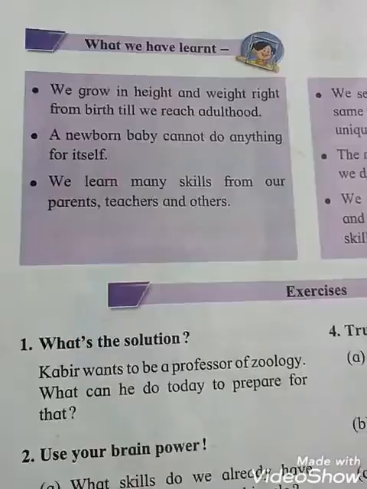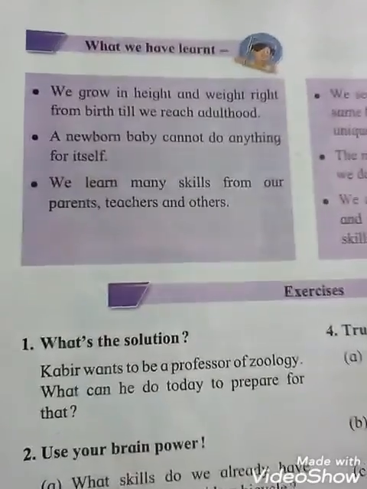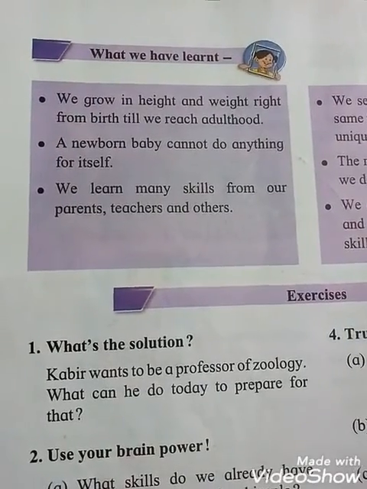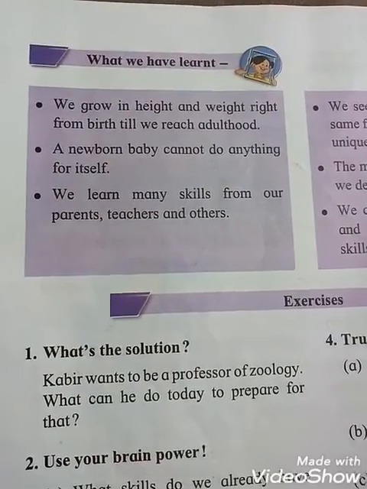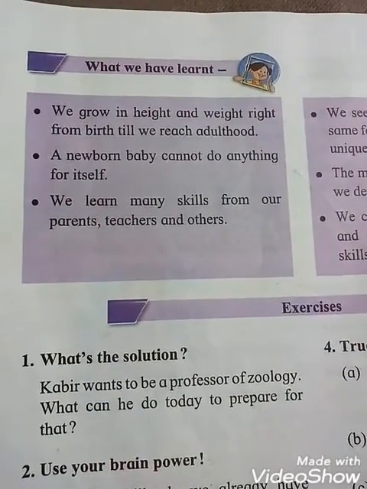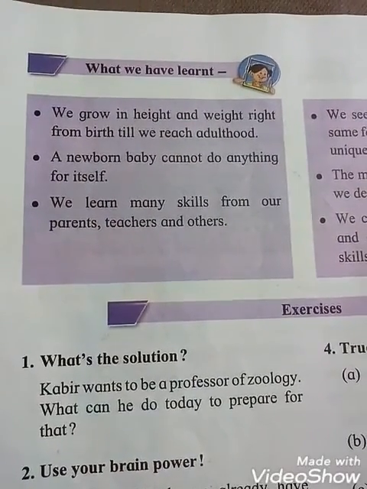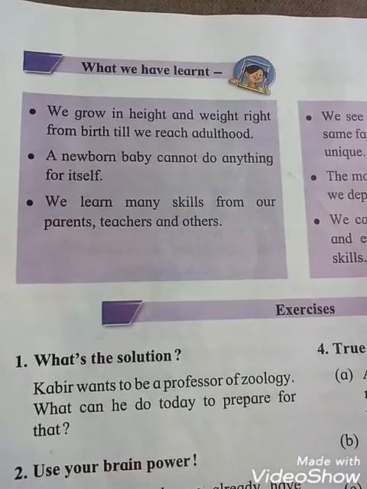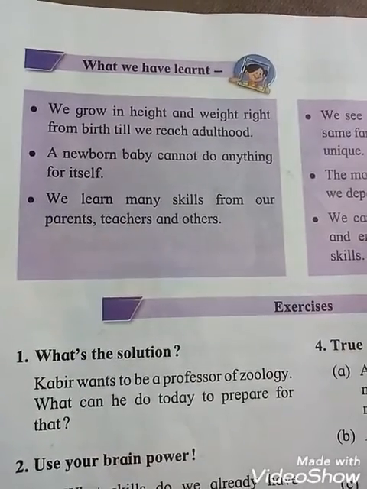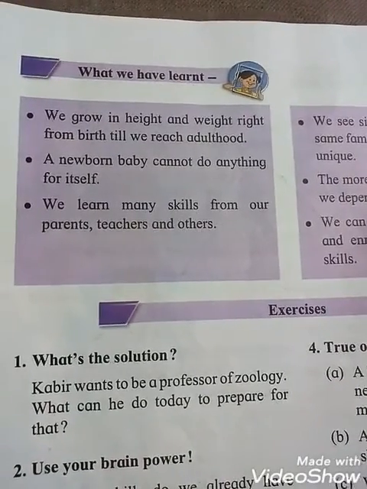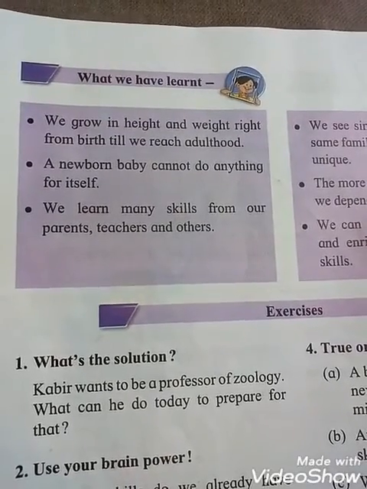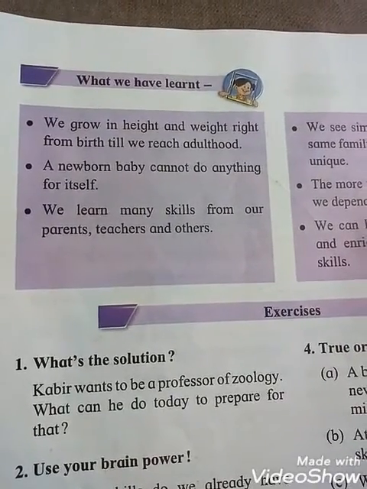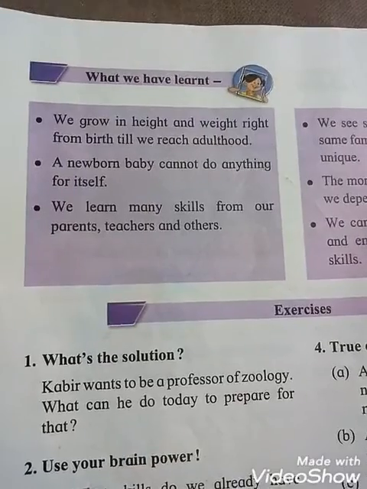Whatever we learned in this chapter, just go through that. First point, we grow in height and weight right from birth till we reach adulthood. Next point, a newborn baby cannot do anything for itself. That means a newborn baby needs help from their parents. They totally depend on their parents.